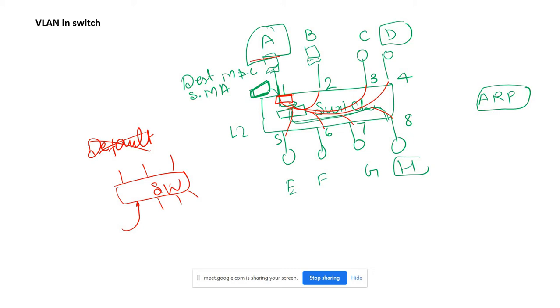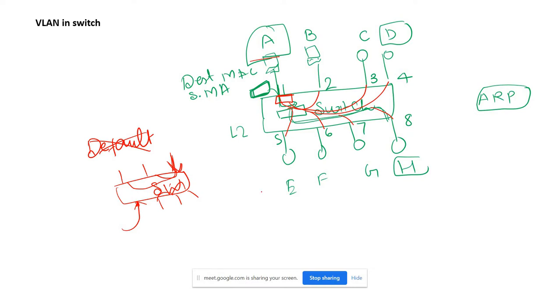Or does anyone have a doubt on this? Yes, sir. In the 8-port switch, is there one port that has the function to broadcast all the messages to all the others? Not only one, any of the ports. Suppose this one sends the traffic in, it can also be broadcast to all of them. It means all of the switch ports are connected to each other, and any traffic can be sent from one port to another. Any traffic coming from any port will be broadcast to all the remaining ports. Is that clear? Yes, sir.